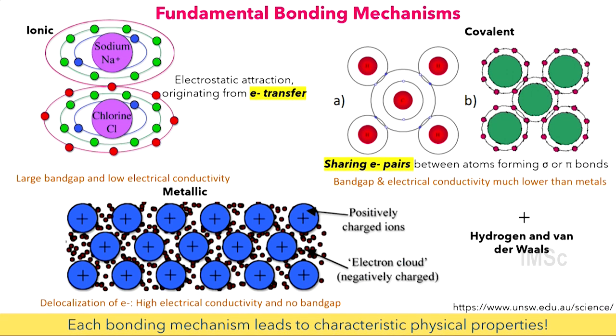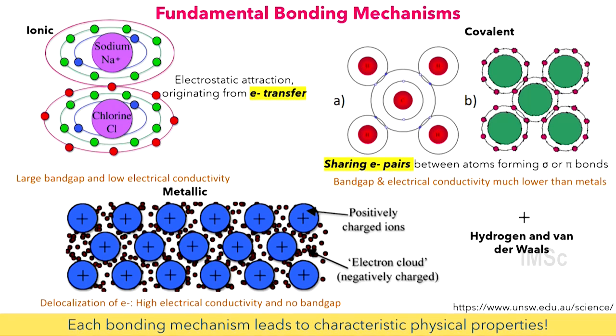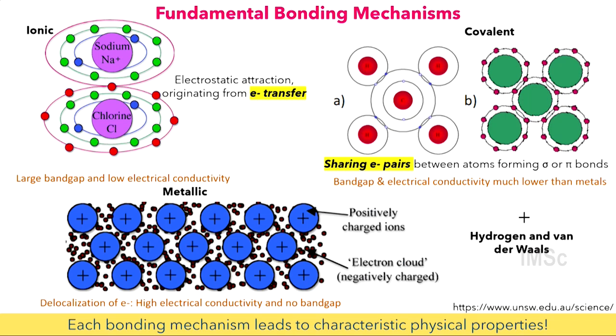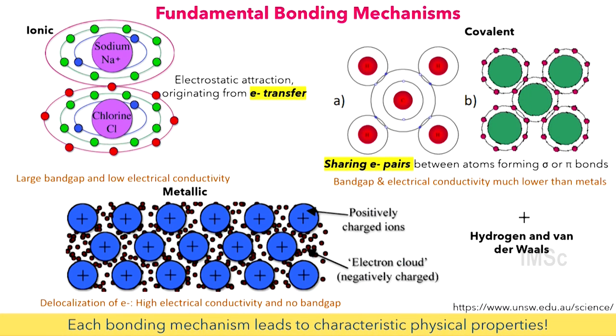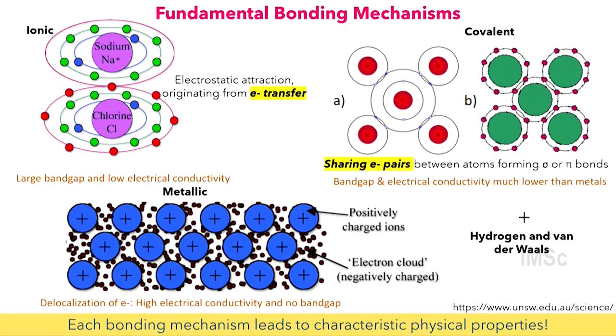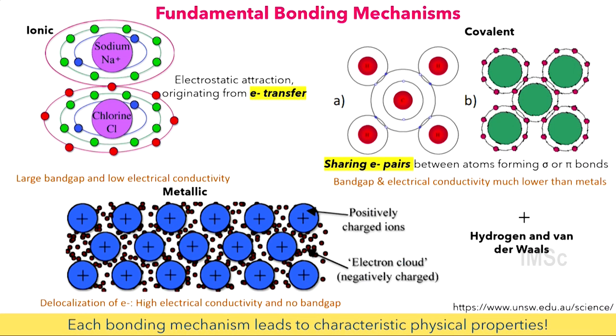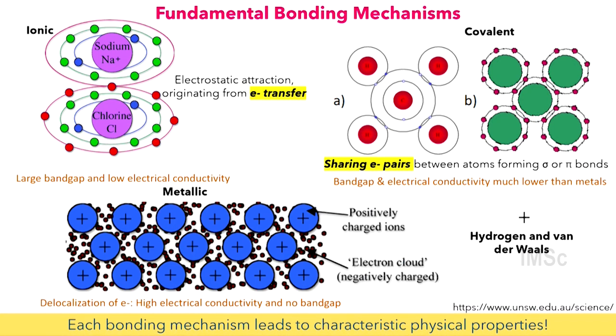The metals on the lower left here involve electrons which are shared between lots of atoms at the same time. And as a result, the electrons are highly delocalized, giving you very high electrical conductivity. And of course, you also have hydrogen and van der Waals bonding. Chemists like to call them weak bonding, meaning the energy scale of this is about a few millieV, whereas the energy scale in the ionic case is about 10 millieV. So that's the range of energies spanned by these different chemical bondings.